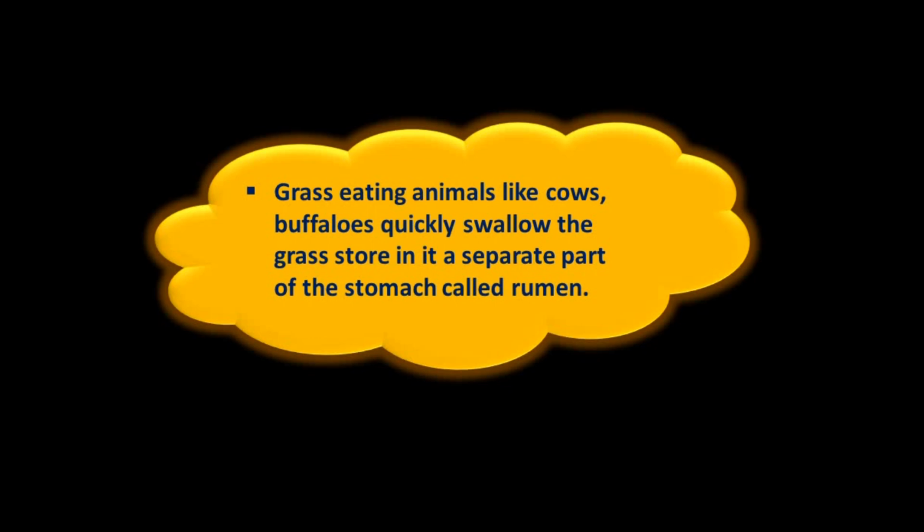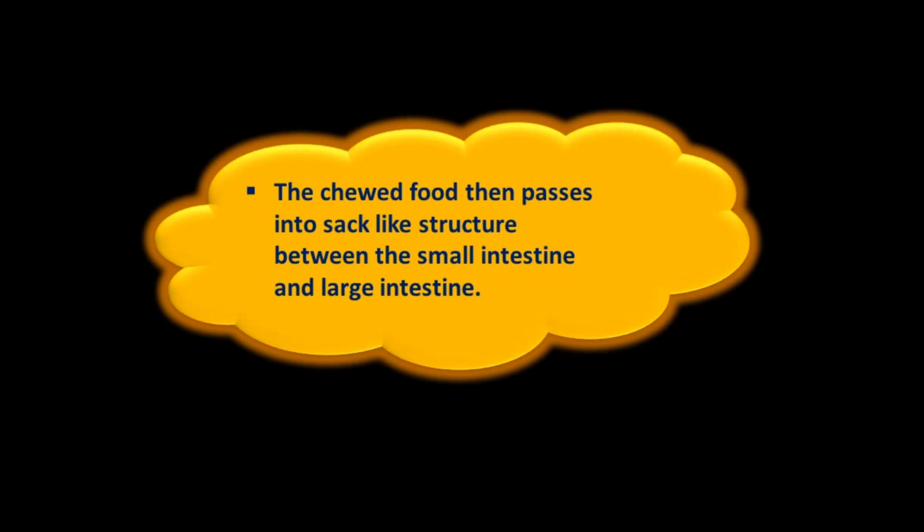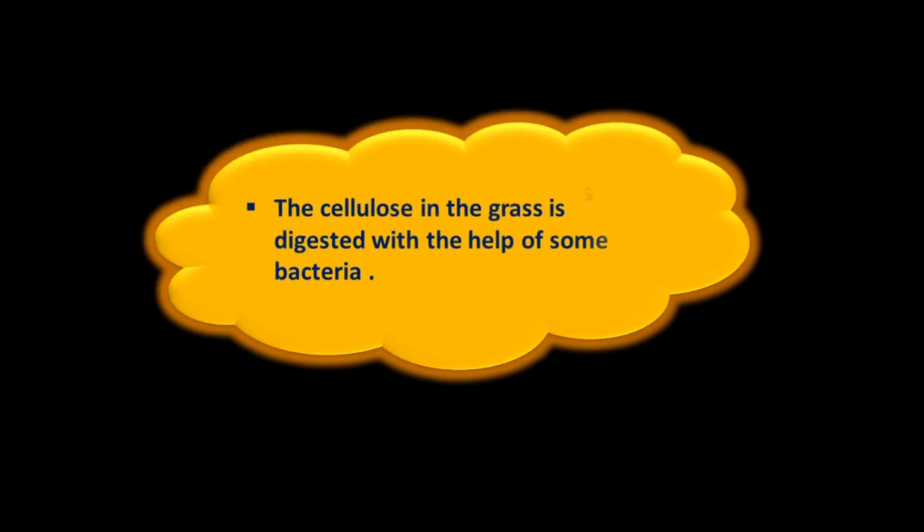Digestion in grass-eating animals. Grass-eating animals like cows and buffaloes quickly swallow the grass and store it in a separate part of the stomach called rumen. Here the food is partly digested and is called cud. The cud is brought back to the mouth in small lumps and chewed. This process is called rumination. The chewed food then passes into a sac-like structure between the small intestine and large intestine. The cellulose in the grass is digested with the help of some bacteria.